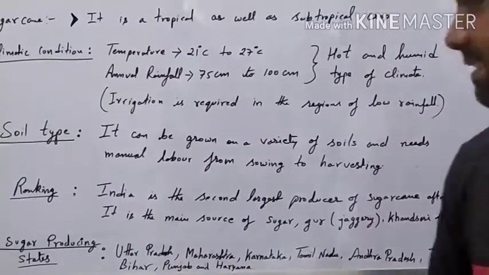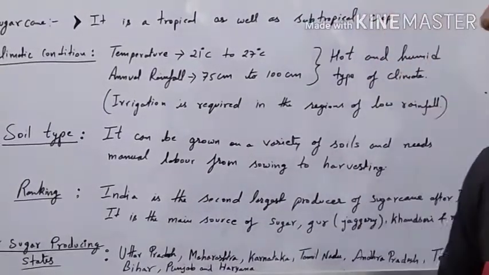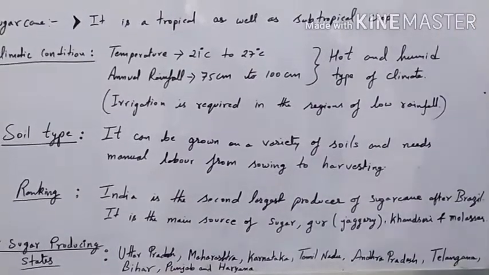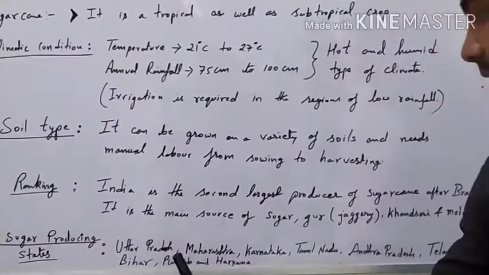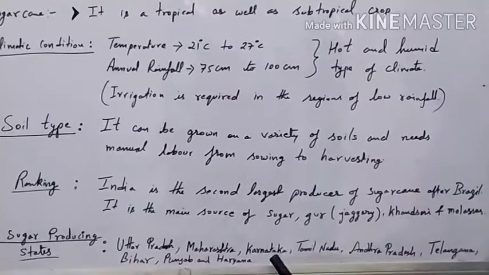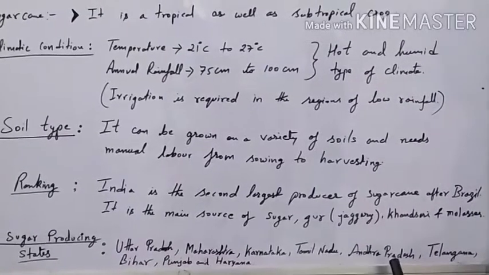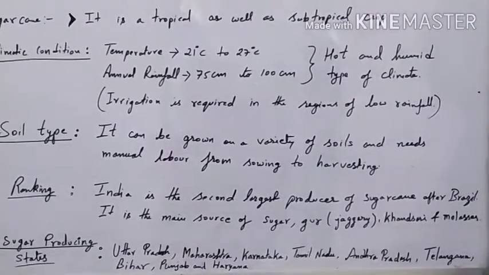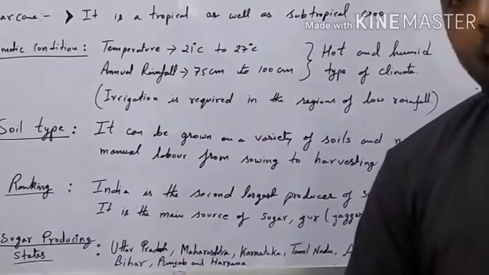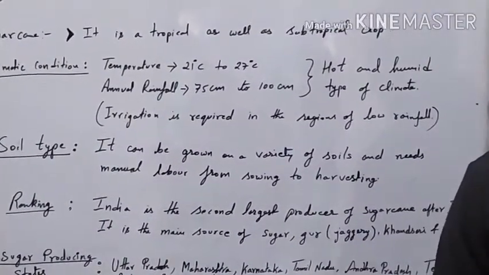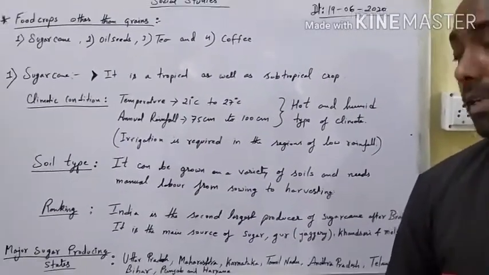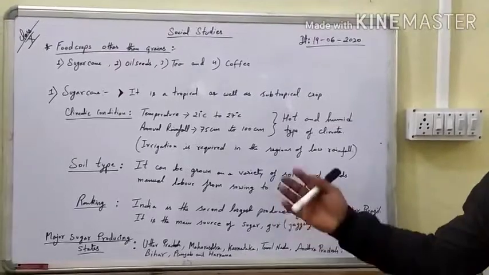Now let us understand the major states which produce sugarcane. Major sugar producing states: first is Uttar Pradesh, second Maharashtra, then Karnataka, Tamil Nadu, Andhra Pradesh, Telangana, Bihar, Punjab and Haryana. These are the states where sugarcane is produced in good numbers. That means a good amount of production is done in these states. So with this we have finished sugarcane.